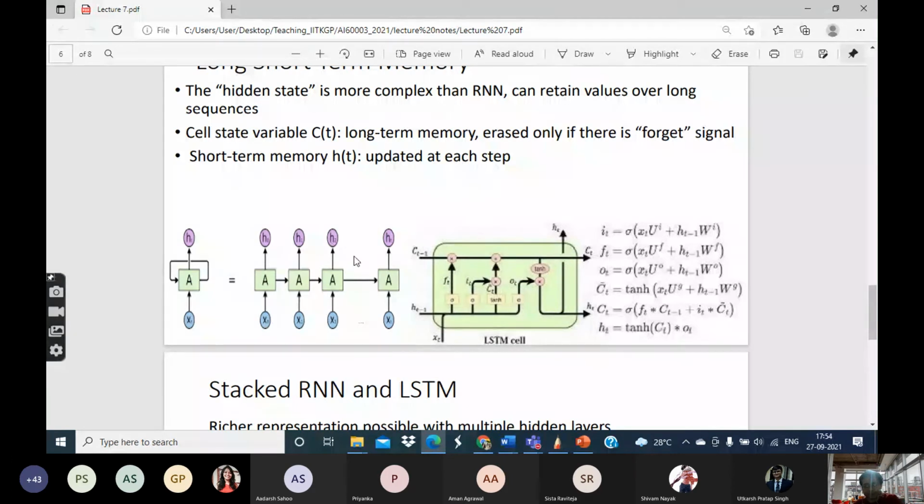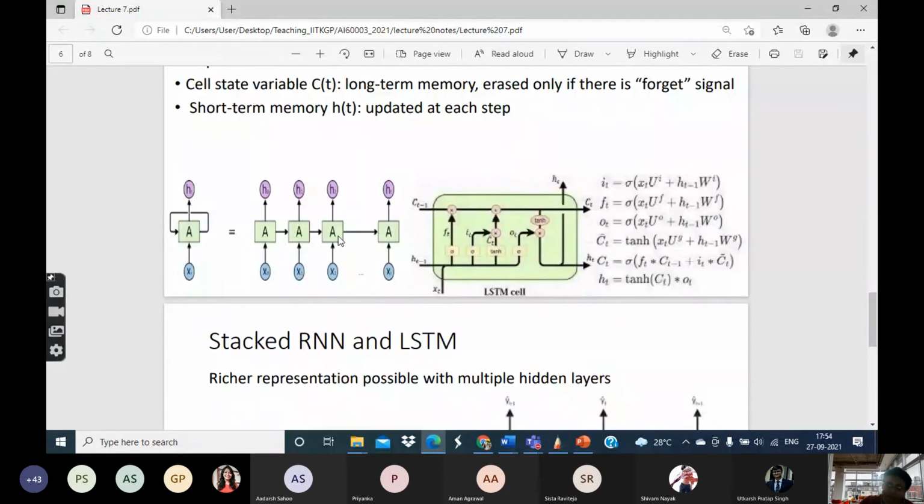The difference here is that the state value is not one, but there are two kinds of state values: the short-term state with a short-term memory H, and the long-term memory C. How those values are updated at every time point depends on this set of equations, sometimes known as the different gates of an LSTM. I will not go into the details of how exactly the LSTM works, but you can understand it by seeing this figure.